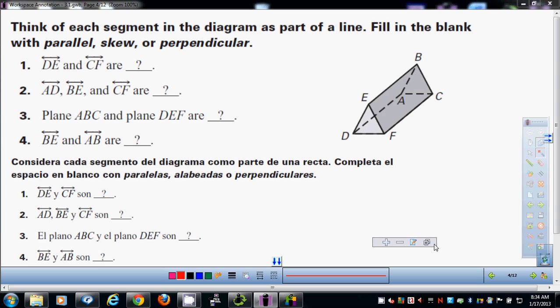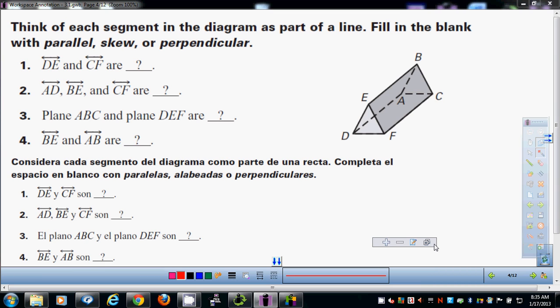Number 3, plane ABC is what with point? Elijah, what do you think? Number 3. Very good. That's kind of the back over here and the front, and those two planes are parallel. Very good. Number 4.